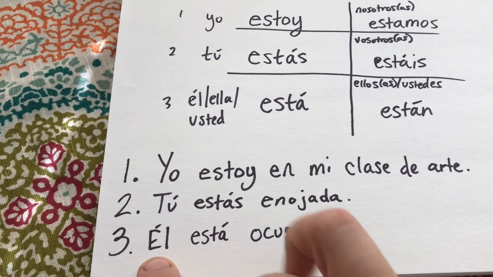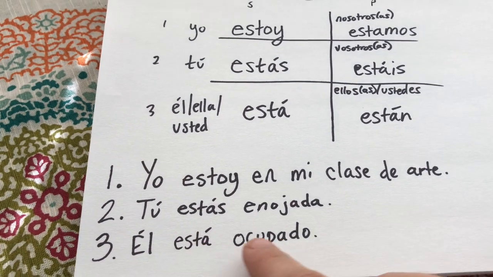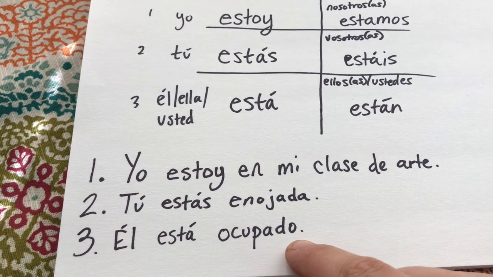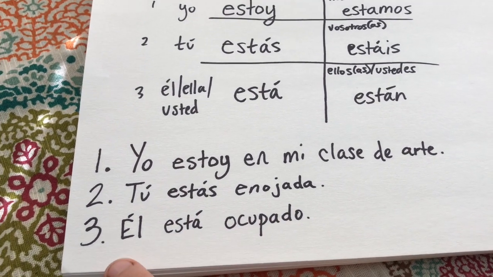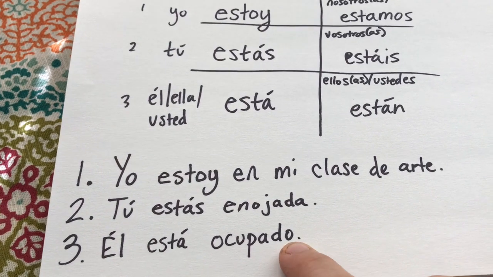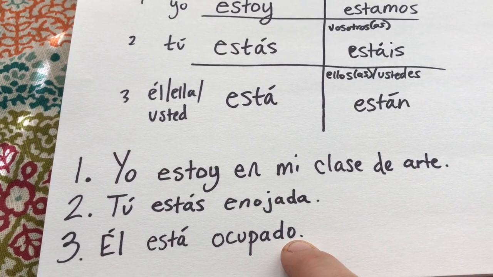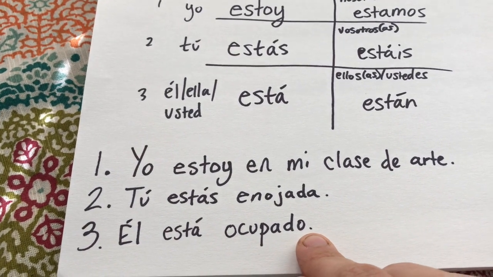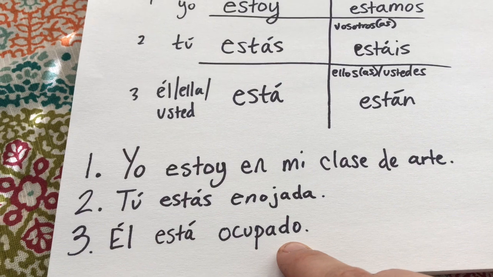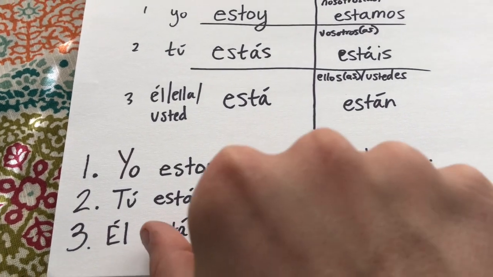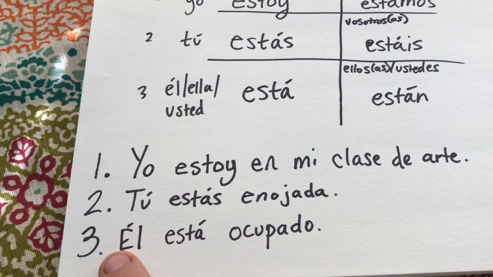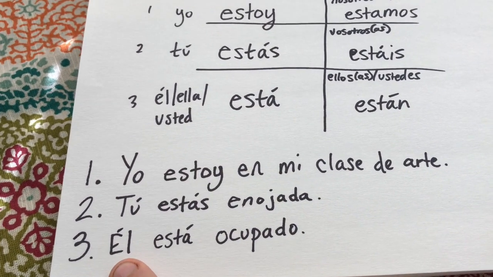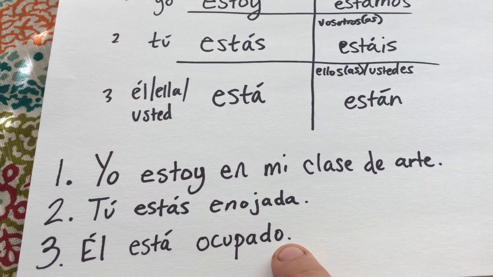Number 3, él, he, está ocupado. He is busy. Ocupado means occupied or busy. Él está ocupado. Realize that this adjective ends with an O. I could not say él está ocupada because the adjective ending in an A would signify that we're talking about a girl. So we could say ella está ocupada. She is busy. But since it's él and él is masculine, we have to end it with an O.